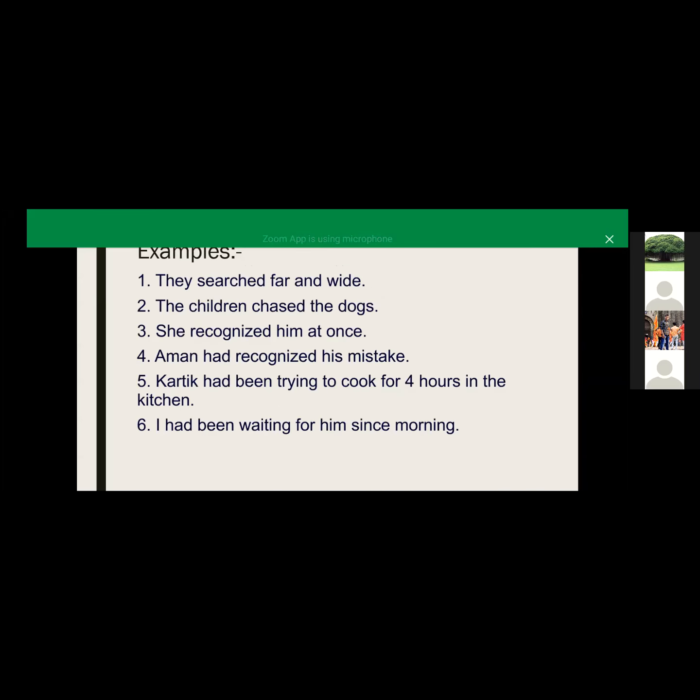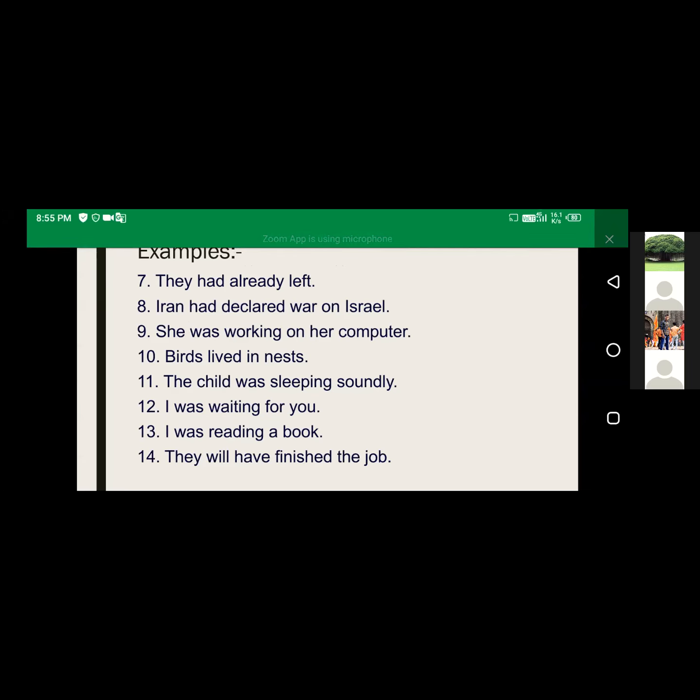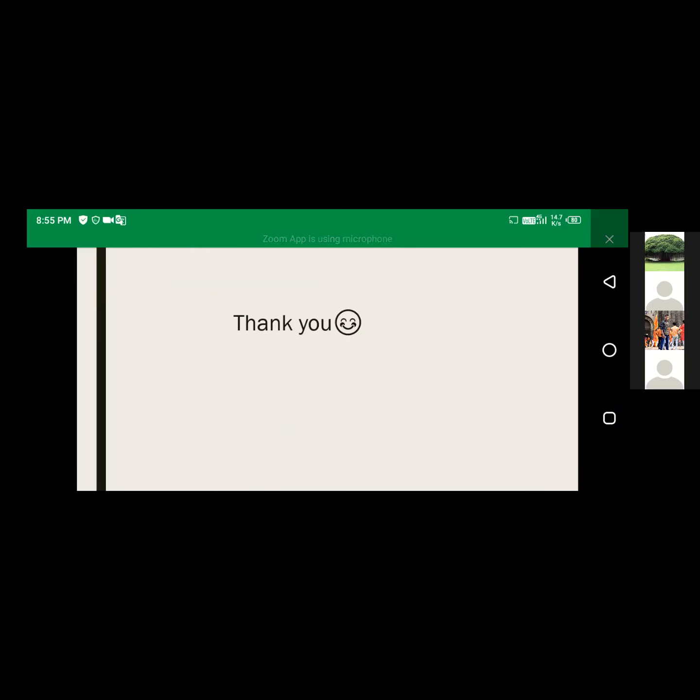Okay, so thank you, Shivangi. Actually, we have no time for more examples. We will discuss this example tomorrow before starting future tense. Okay, okay.